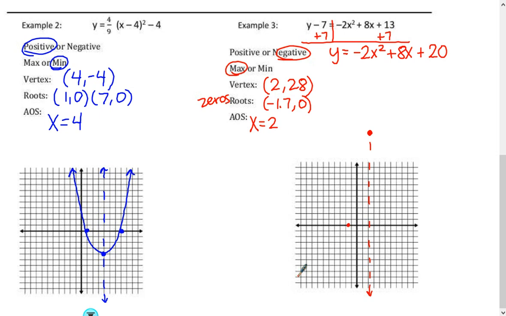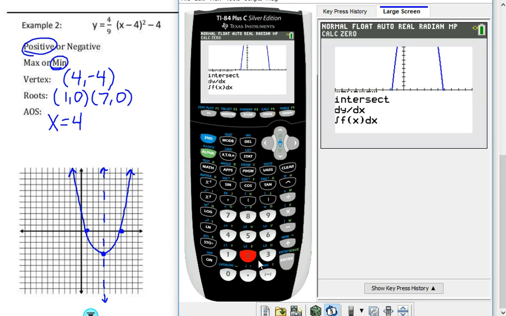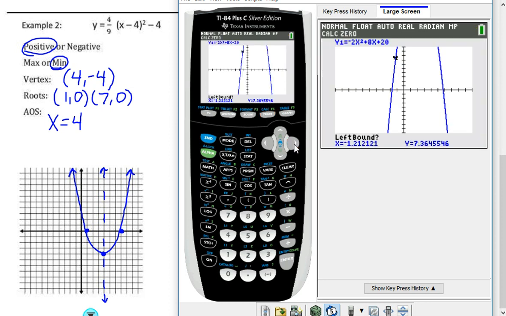Okay, now remember with our roots, if I have 2 of them, then I have to do this process 2 times. So here I go to find my other zero. Now this one, it's going to go around, and I have to keep clicking slowly. I can see it's at 2, so that means it's somewhere up here, so I have to keep clicking until I can see him again. 3, and here he comes. All right, so now it's opposite for this side. It's asking me to go to the left side. So this is up to the left of my x-intercept. And then I'm going to scroll down and hit somewhere to the right and hit enter one more time. And this time I got 5.70.